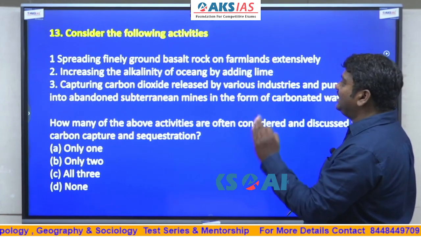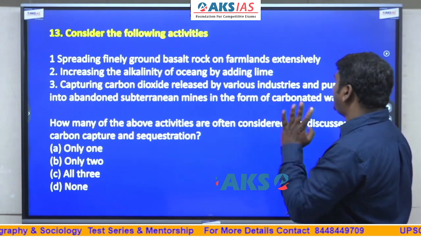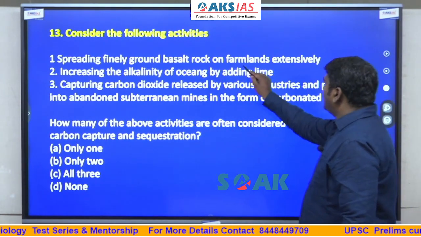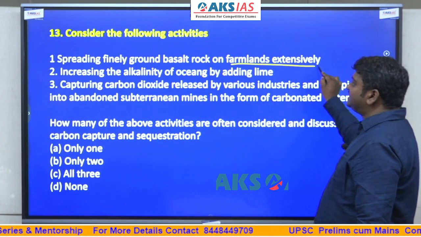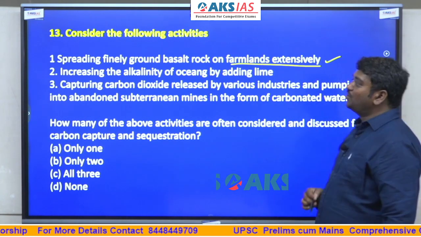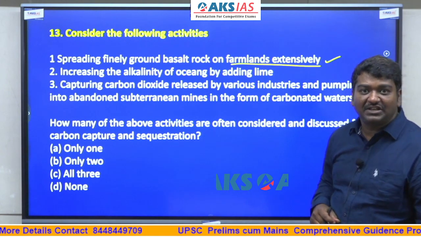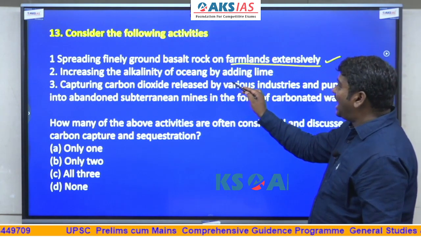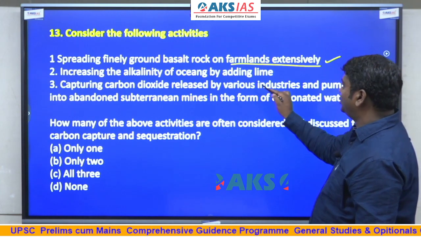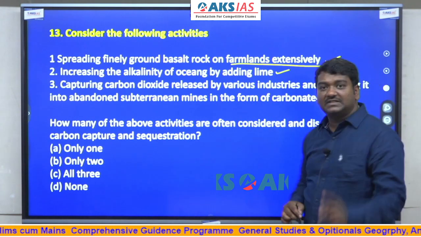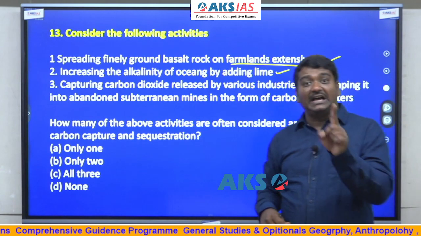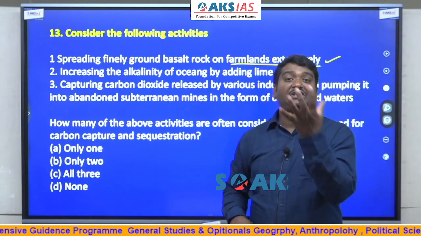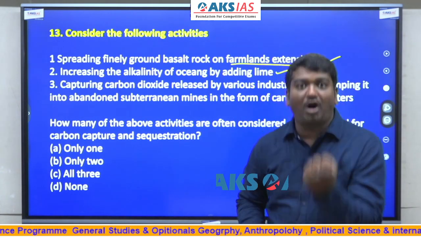Spreading finely ground basalt rock on farmlands extensively. Basalt rock has the capacity to absorb carbon dioxide, increasing the alkalinity of ocean by adding lime. See guys, if ocean is acidifying, CO2 is not absorbed.